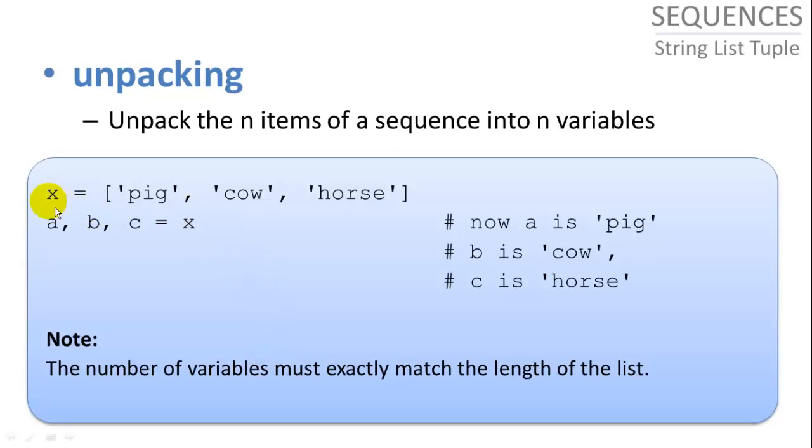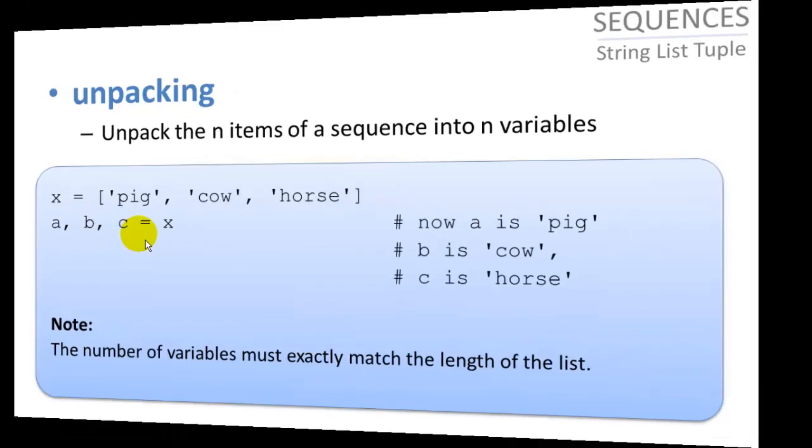Unpacking, if we want to assign all the items in a sequence to a set of variables, we can say a, b, c equals x. And then all of the strings in x will be assigned in order to the variables here on the left. So pig assigned to a, cow assigned to b, and horse assigned to c. But this only works if the number of variables exactly matches the length of your list. So here we have three items, we must have three variables.